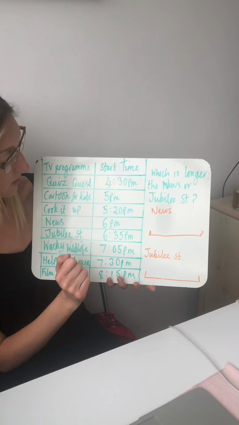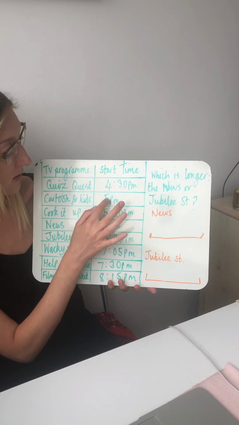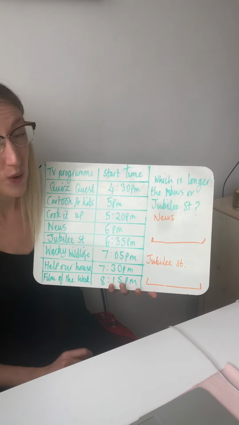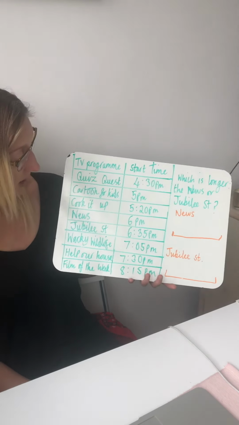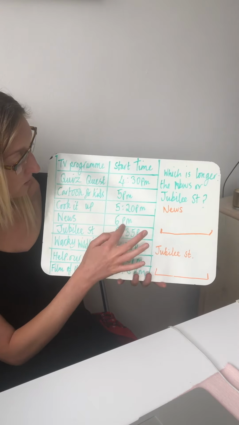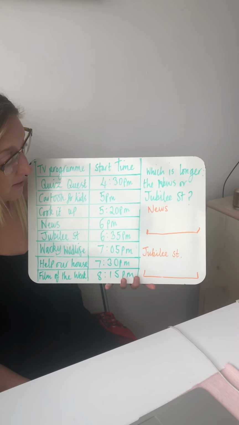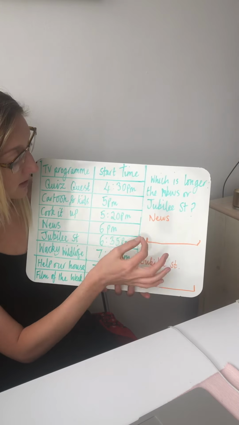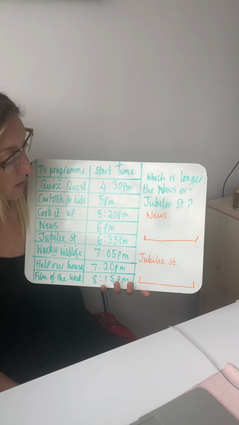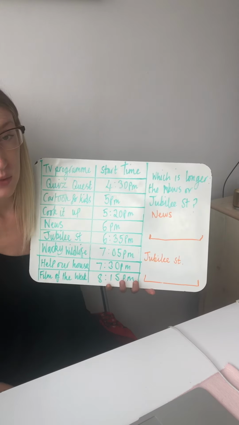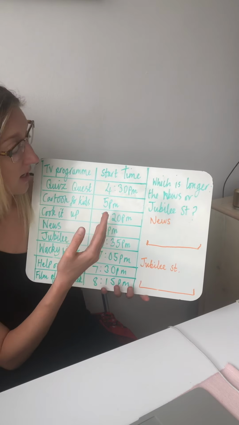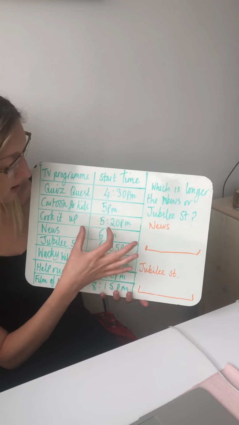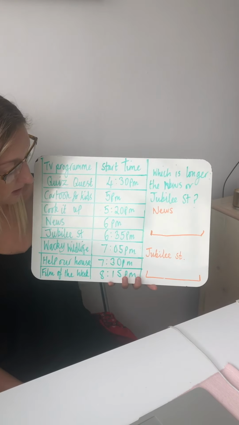Cook It Up then begins at 5:20, which means that Cartoons for Kids starts at 5 p.m. and finishes at 5:20, so therefore it's 20 minutes long. Cook It Up starts at 5:20 and finishes at 6 p.m. So again, you need to count from 20 up to 60 to get to 6 p.m. 20 add what equals 60? Well, we know that 20 add 40 equals 60. So it would take 40 minutes to get to 6 p.m. So this programme, Cook It Up, lasts 40 minutes and so on.